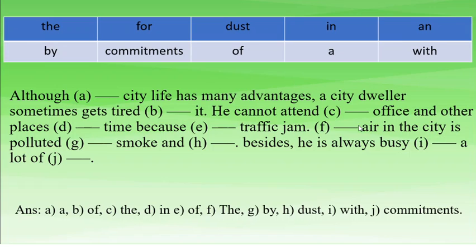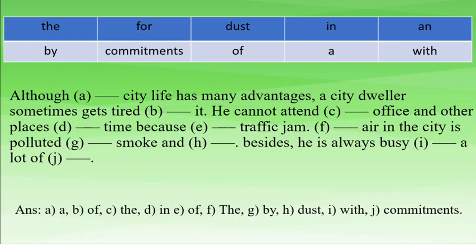The air in the city is polluted with smoke and dust. So 8 number would be dust. Besides, he is always busy with a lot of commitments. So it would be commitments.